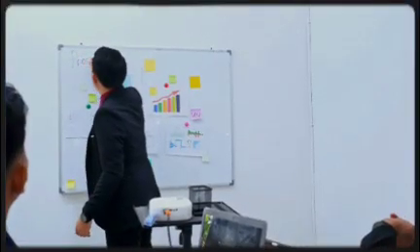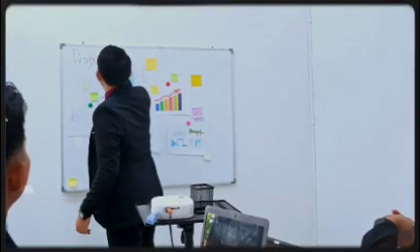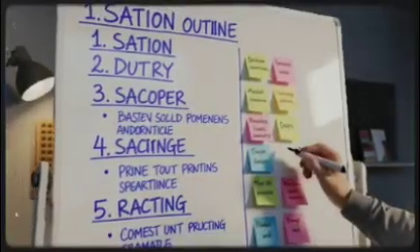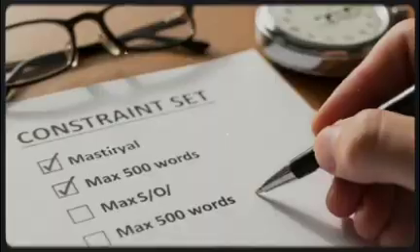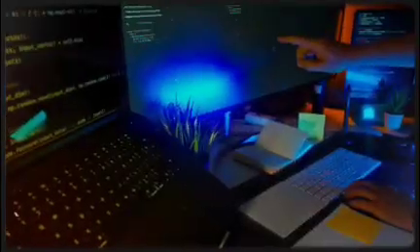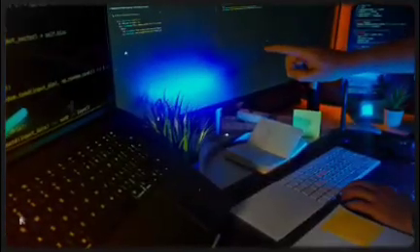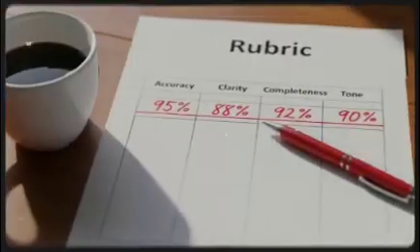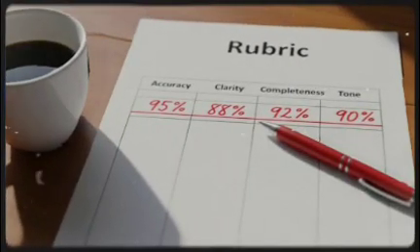Scaffold first. Propose a 7-section outline. Each section has title, 1-sentence objective, key evidence, target word count. Constraint set. Max 500 words, sentences less than 18 words, no adverbs ending in ly, replace abstractions with examples. Role plus rubric. Act as the role. Draft. Then self-evaluate on accuracy, clarity, completeness, tone with percent scores and 1 revision per category.